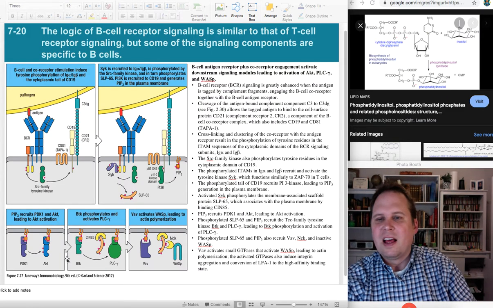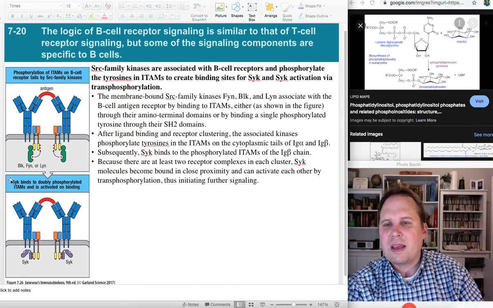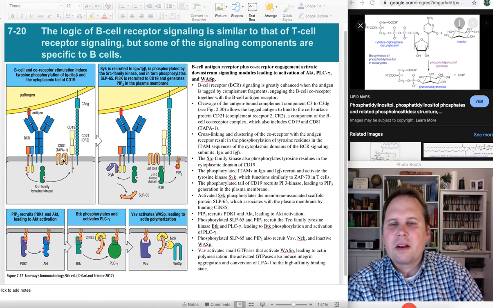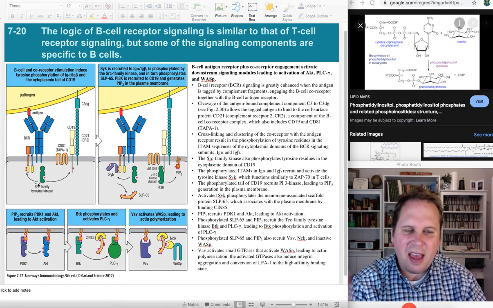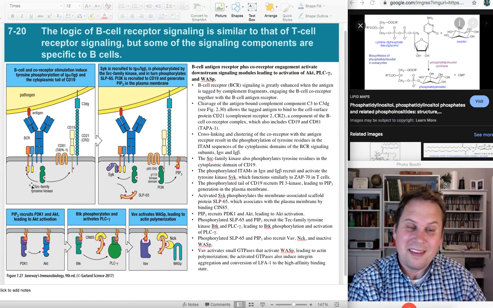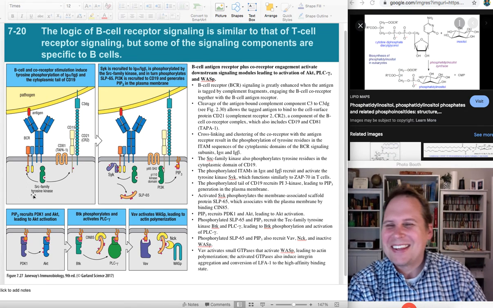So let us look. Let's just remember it this way. BLK, FYN, and LYN are all what we call SRC family kinases. So we'll just say a SRC family kinase. We won't have to remember the names because that would be too many random names. So a SRC family kinase will come along and phosphorylate the B cell receptor.